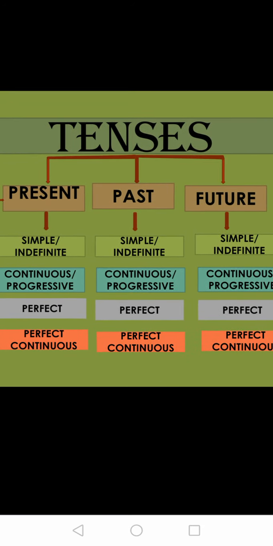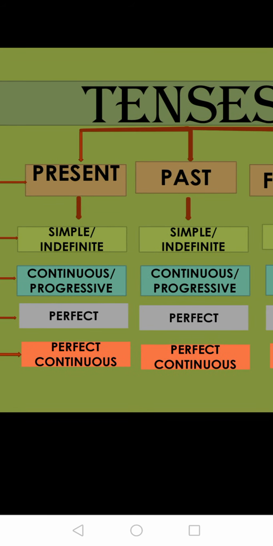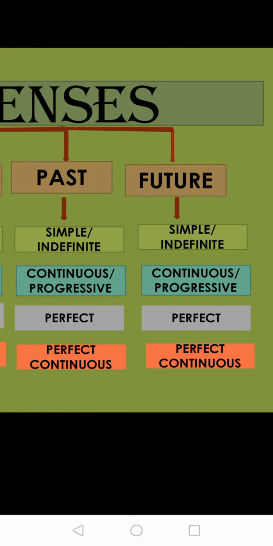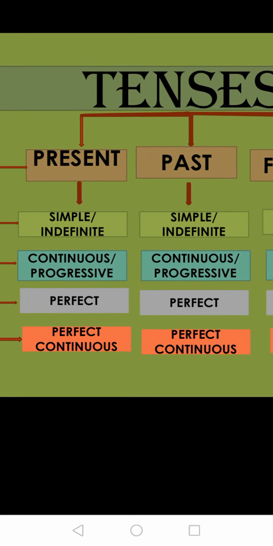Now this present, past and future tense is further divided into four forms: simple, also known as indefinite; continuous, also known as progressive; perfect; and perfect continuous. You are able to see below three, the headings are the same.